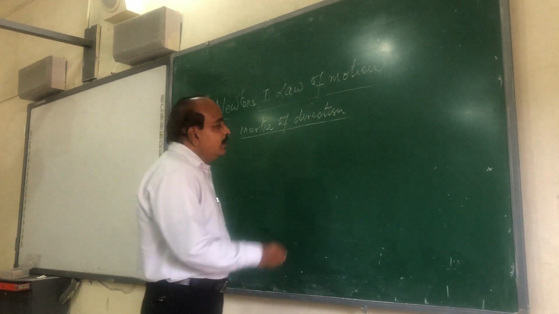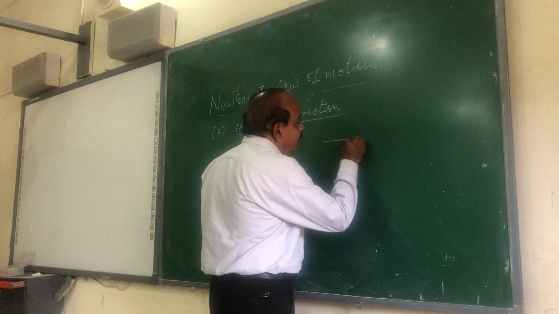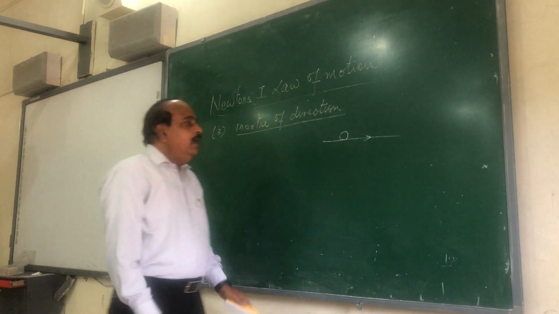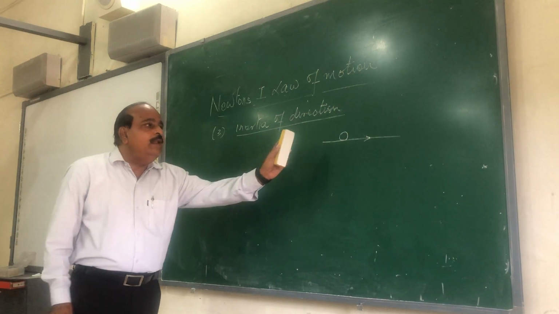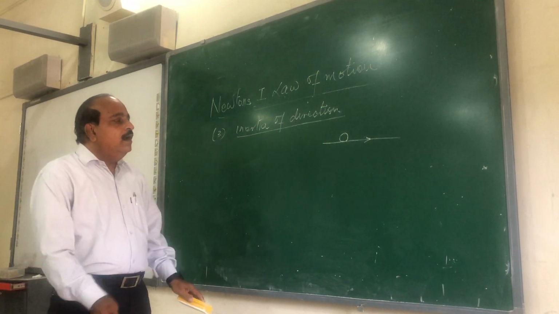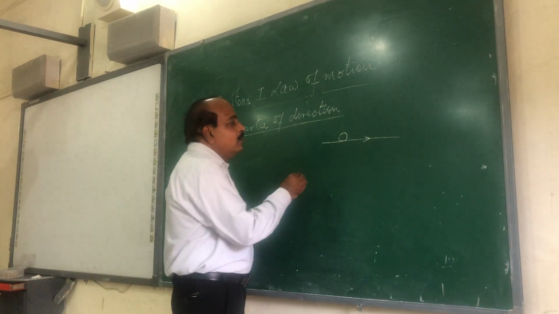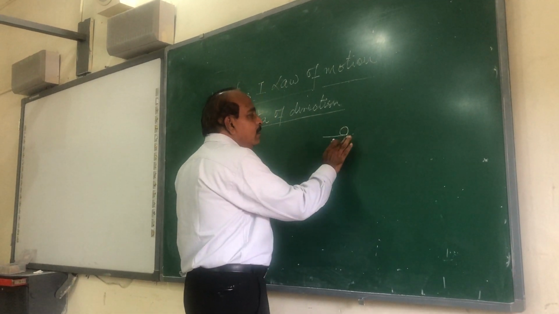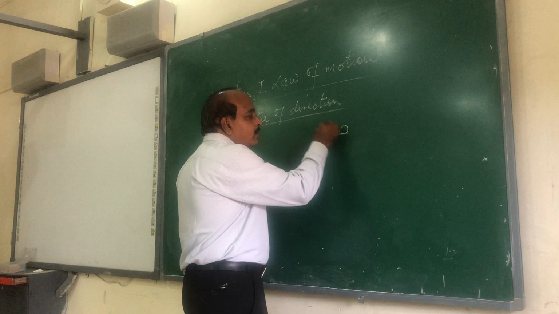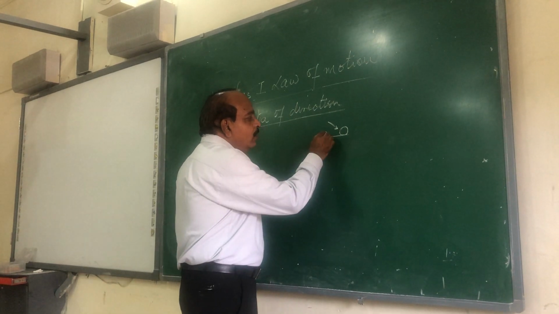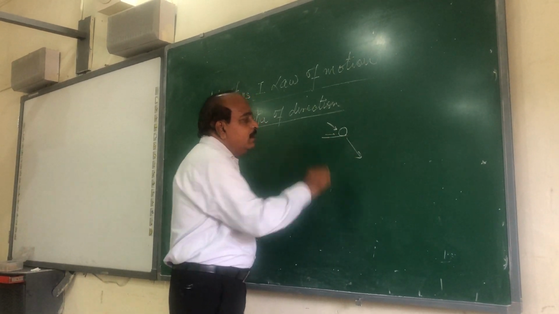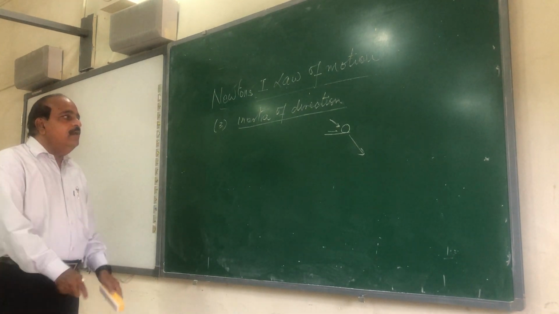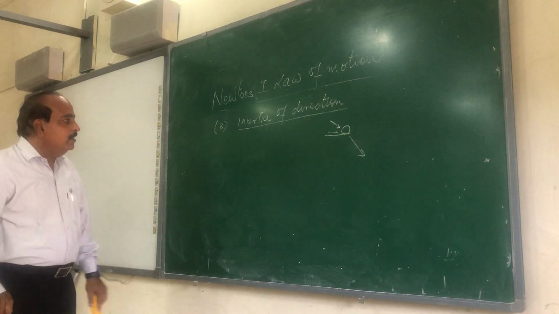Inertia of direction says that if a ball is moving here, suppose, with a certain velocity, it will keep on moving in the same direction with the same velocity until some external force tries to change the state or the direction. Suppose we apply one external force to the same ball here. Instead of going this way, the ball will now start coming this way. So whenever we try to change the direction of the motion, we have to apply a certain external force.